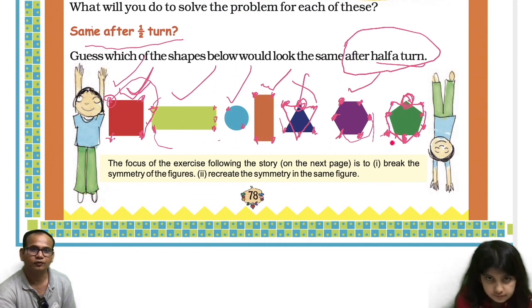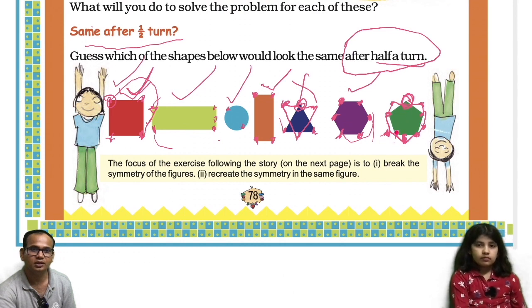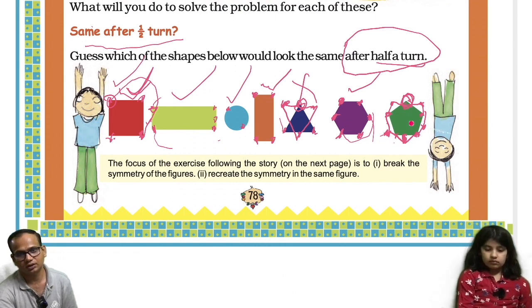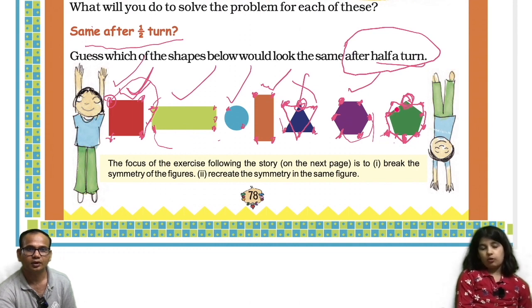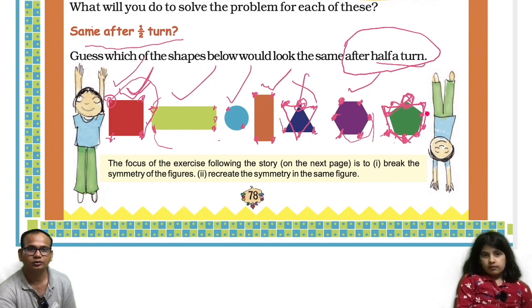1, 2, 3, 4, 5, 6. How many sides are there? 3 and 3, 6. How many? 2 and 5 sides are there. Is it a hexagon? No. So, a pentagon. So it will be like this, huh? I don't know how much gun it is. What is this? 1, 2, 3, 4, 5. So it will look like this.